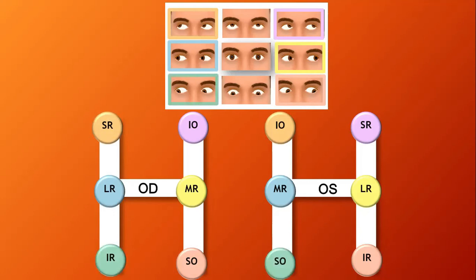Now, if we put the target here, you are testing the lateral rectus in the right eye, and at the same time you are testing the medial rectus in the left eye.